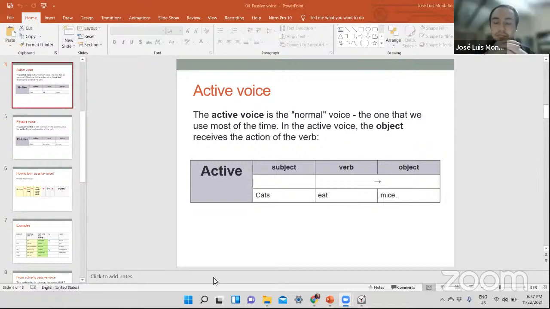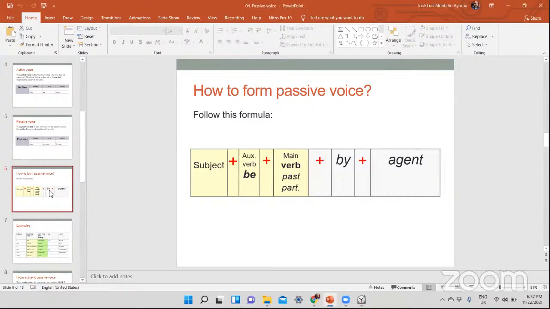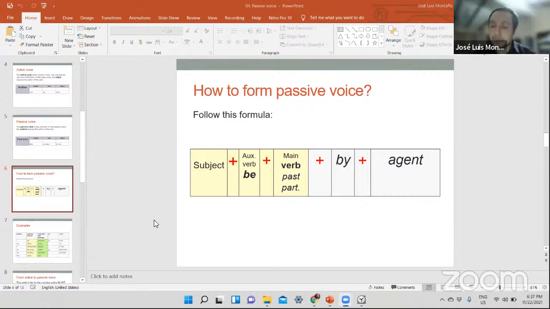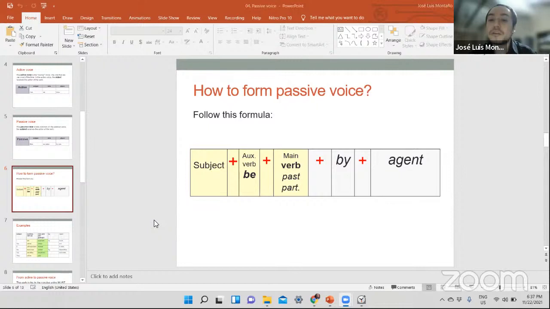Maybe the homework was done wrongly. Okay, by, very good. Jose. By Jose, okay. It's okay. The homework was done wrongly by Jose. Okay, very good. Thank you, Fabiana.